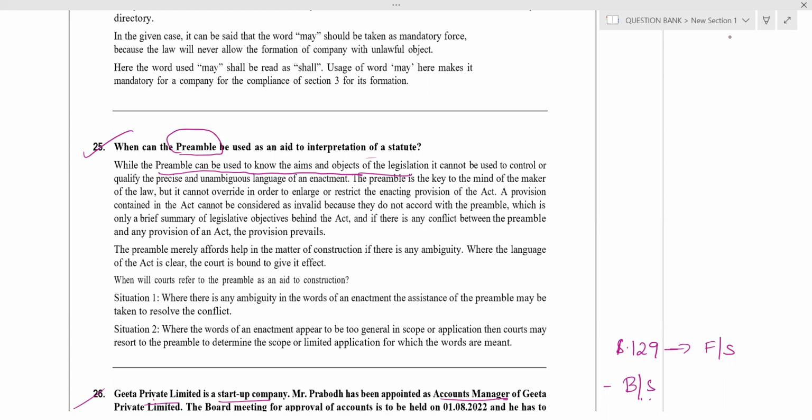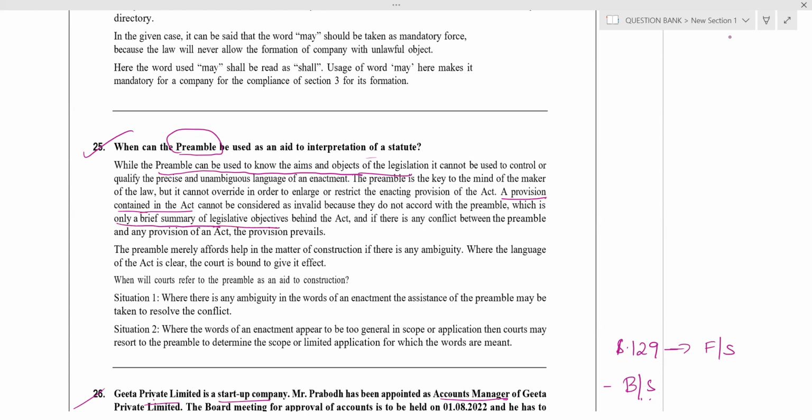Can the preamble override the enactment, override the provisions? Answer is no. A provision contained in the Act is a brief summary of the legislative objective.